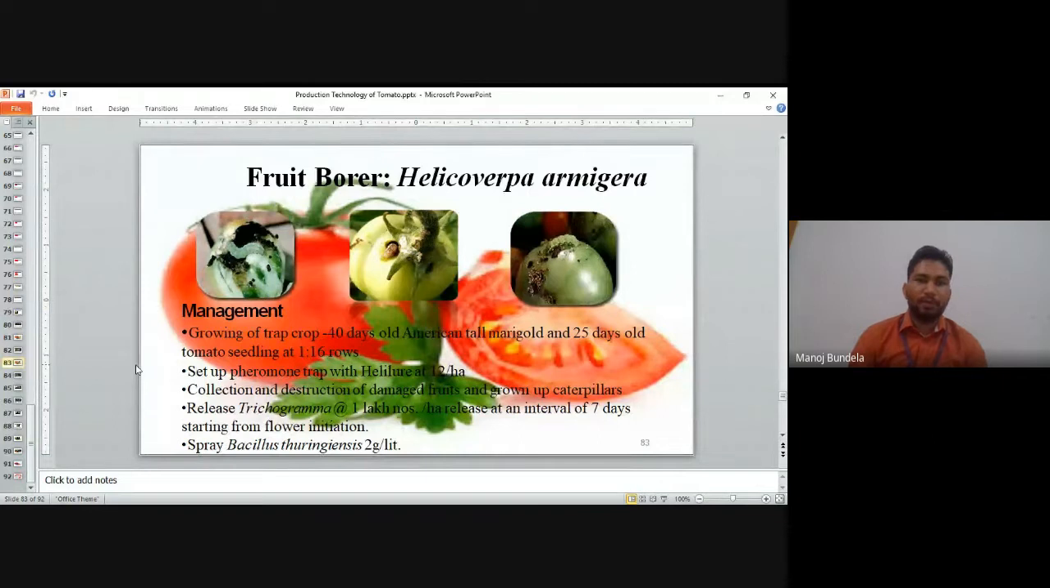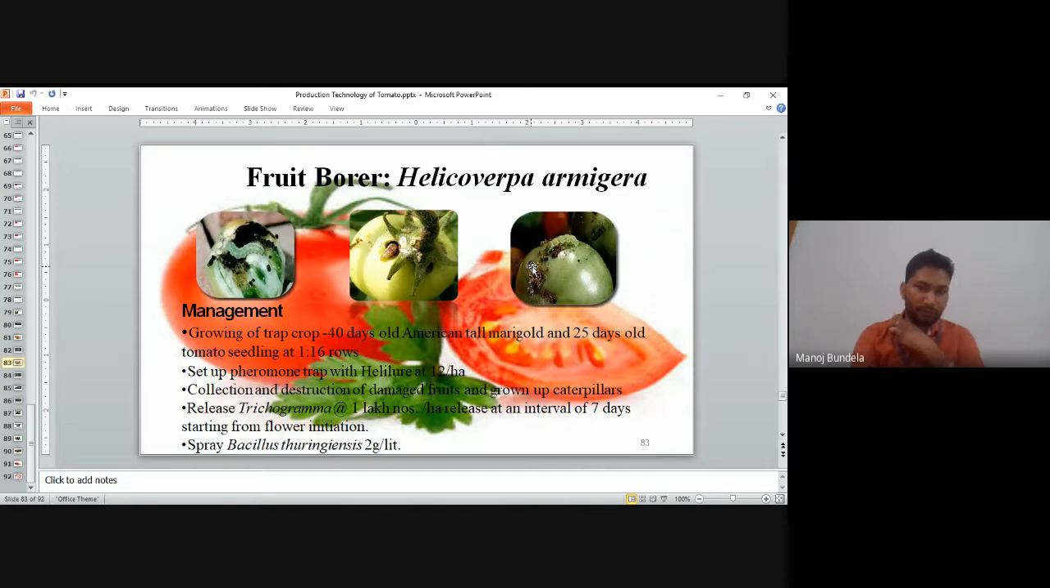Fruit borer, Helicoverpa armigera. You can see it will bore the fruits. The larva will enter into the fruits and it will take out the inside, and you can see the symptoms like this. Ooze will come out from the fruits. So these are the symptoms of fruit borer. It is caused by Helicoverpa armigera.